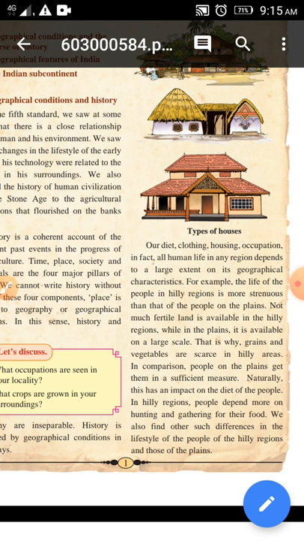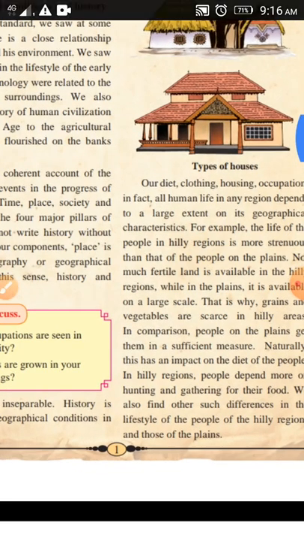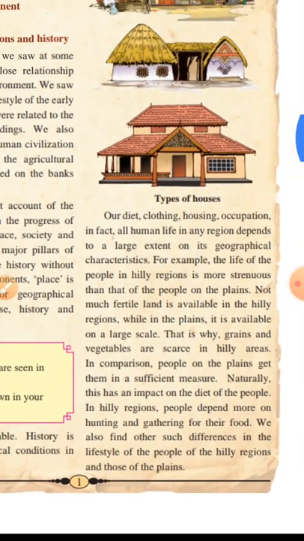Naturally, this has an impact on the diet of the people. Everywhere, because of the geographical location, whatever land they have, they sow the seeds on that land, and only with those seeds our food habits have been changed.